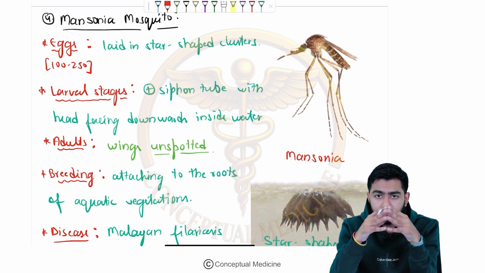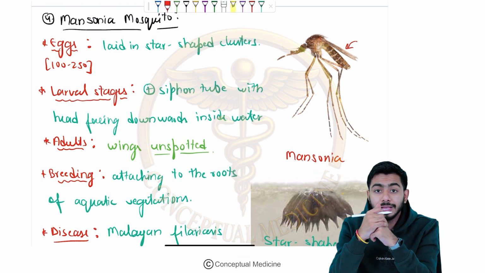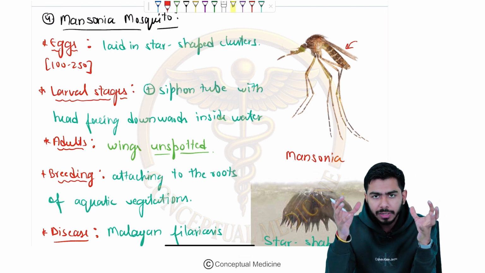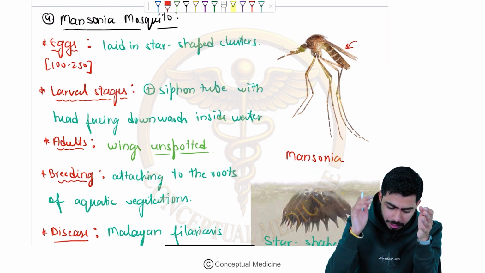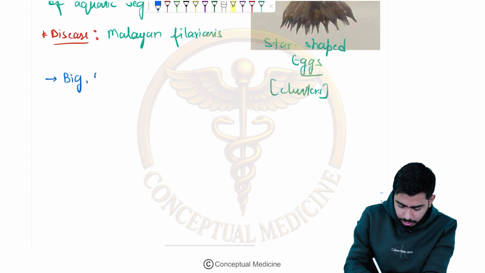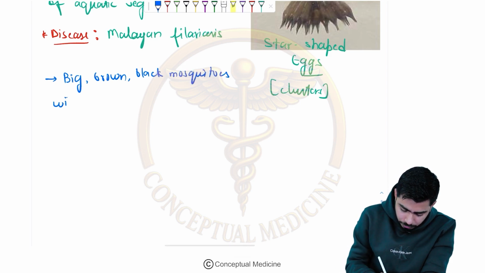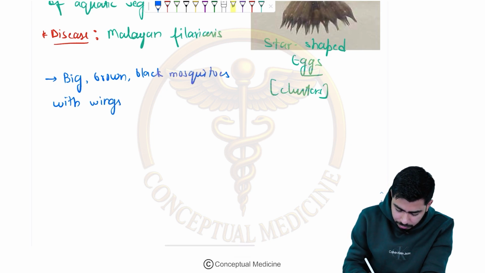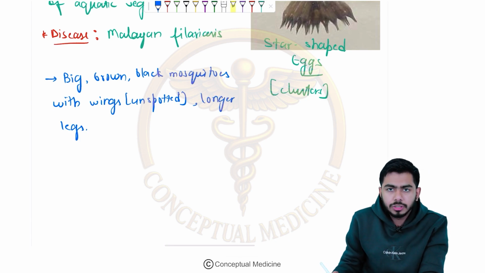They have wings, and they have legs, but usually the legs are very long. So they are actually big. They have brown or black color, with wings and longer legs. Over here I shall write that they are bigger, brown or black color mosquitoes with unspotted wings and longer legs.